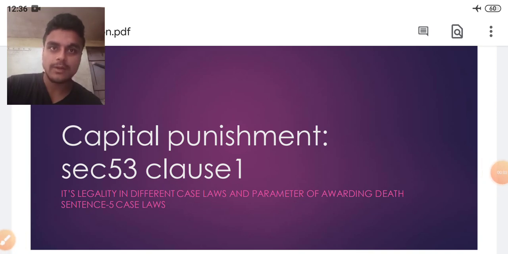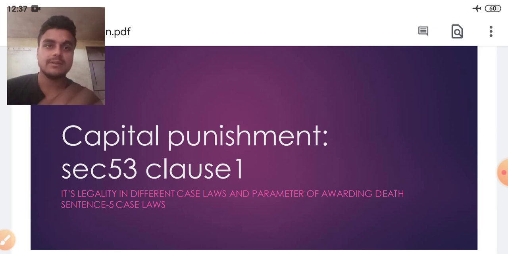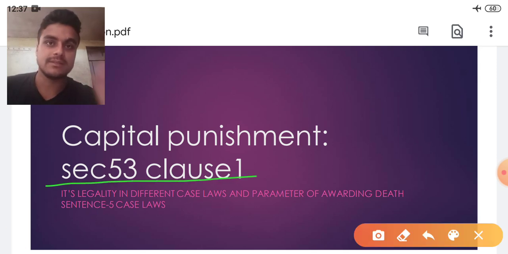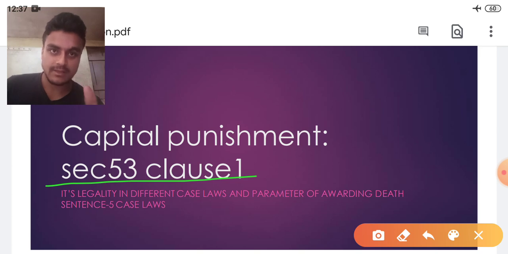This is Rishabh Shukla. So today we shall discuss the capital punishment which has been given in section 53 of clause 1 of the Indian Penal Code 1860, जो भारतीय दंड संहिता 1860 के अंदर सेक्शन 53 के अंदर दी गई है, उसके बारे में हम चर्चा करेंगे.